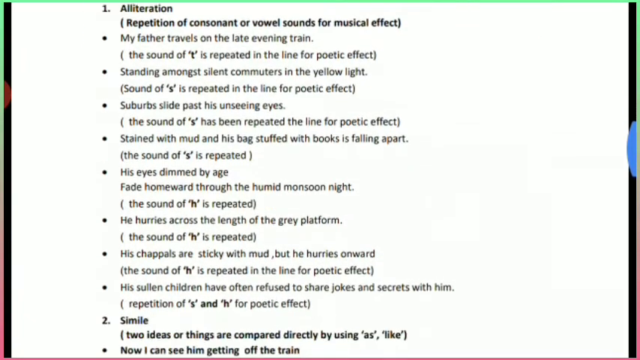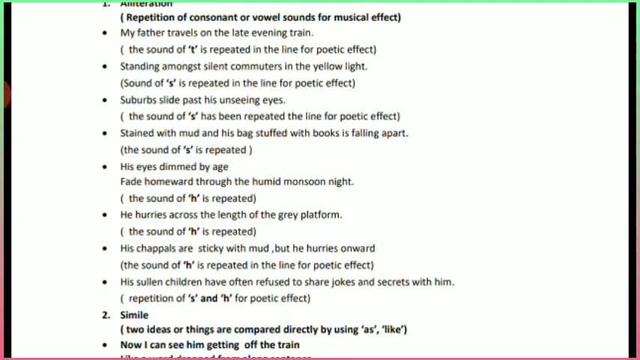Then, standing amongst silent commuters in the yellow light. Here the sound of S is repeated in the line for poetic effect. Suburbs slide past his unseeing eyes. Here suburbs S and slide S. So here the sound of S has been repeated. Then, stained with mud and his bag stuffed with books is falling apart. Here the sound of S is repeated.